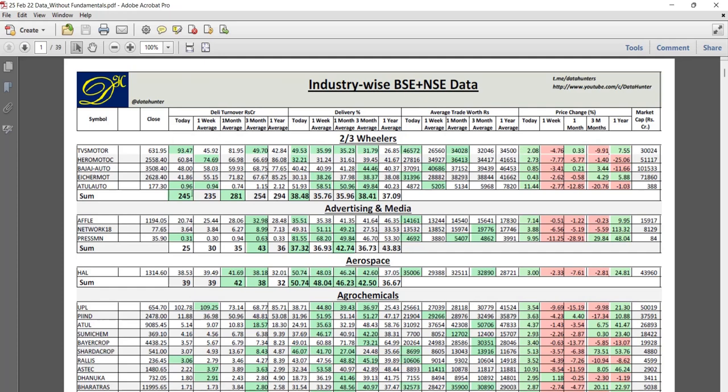And moreover, one more thing which I keep checking is the improvement in delivery turnover in that particular industry. Many times there is industry shifting; smart money flow changes from industry to industry. So from 1 year, is there any improvement, or 3 months, is there any improvement, whether it is in an increasing trend or not? That is what I keep tracking.